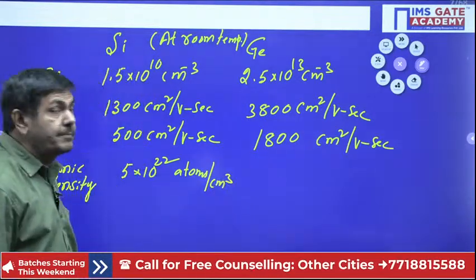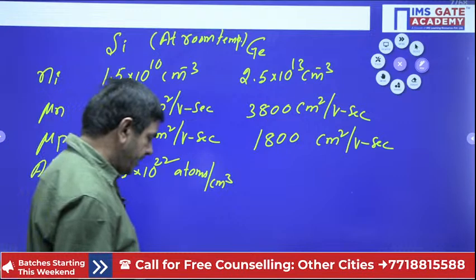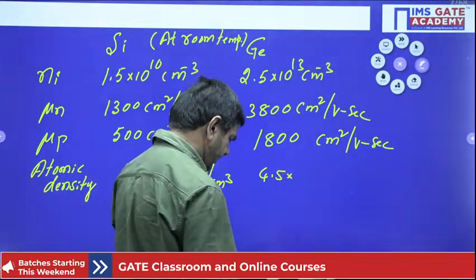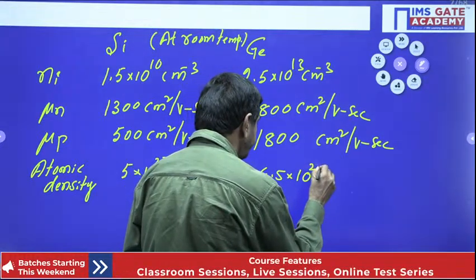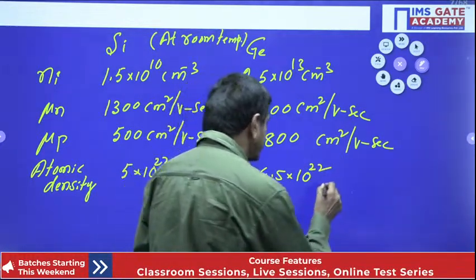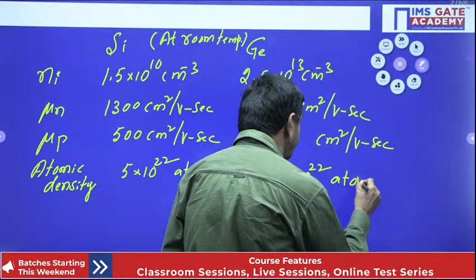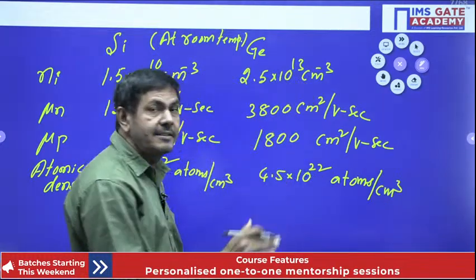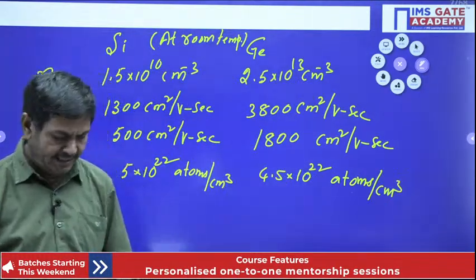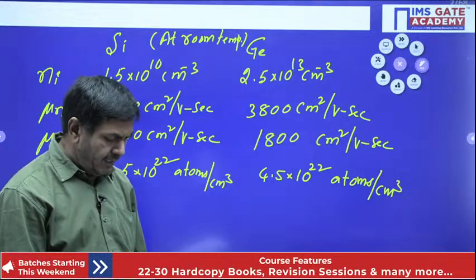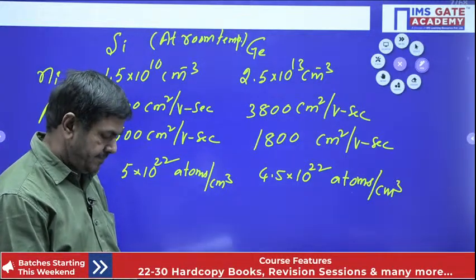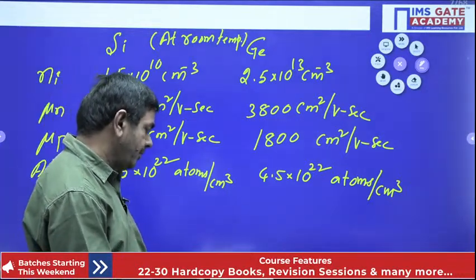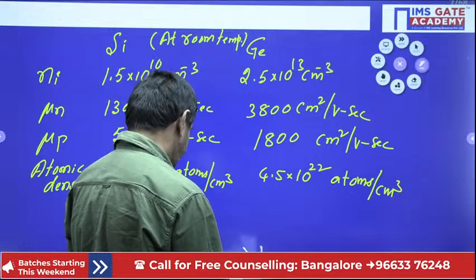But if it is germanium, at room temperature the atomic density is 4.5 into 10 power 22 atoms per cm cube. Before doing the problems, these are the more important pieces of information. One more point is also very important, but first we can do certain problems, then we can discuss the rest of the things.